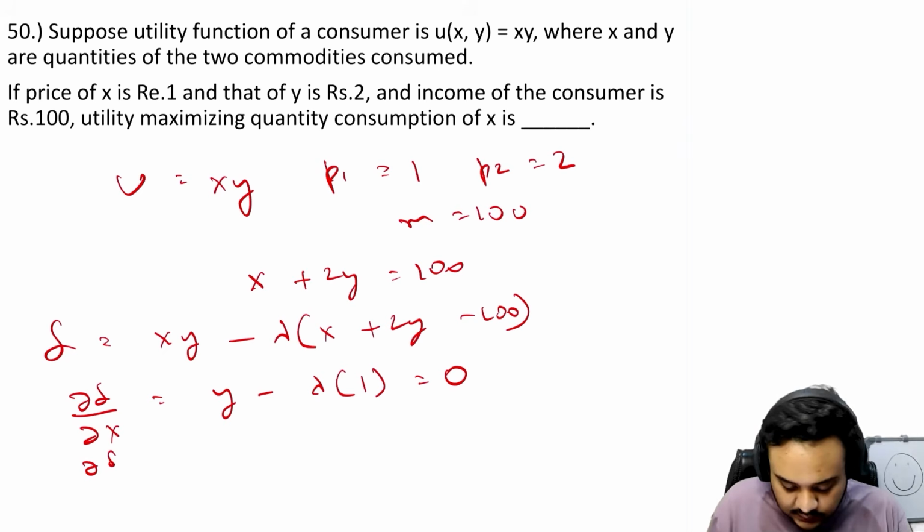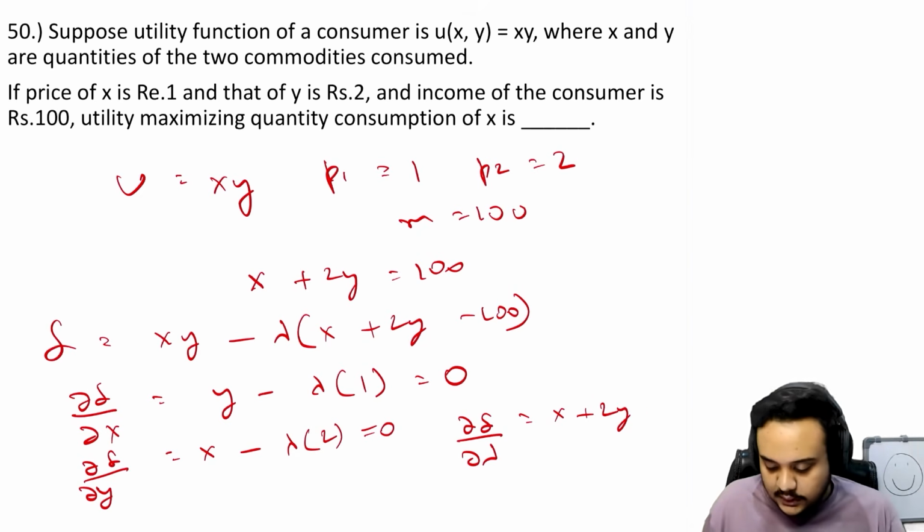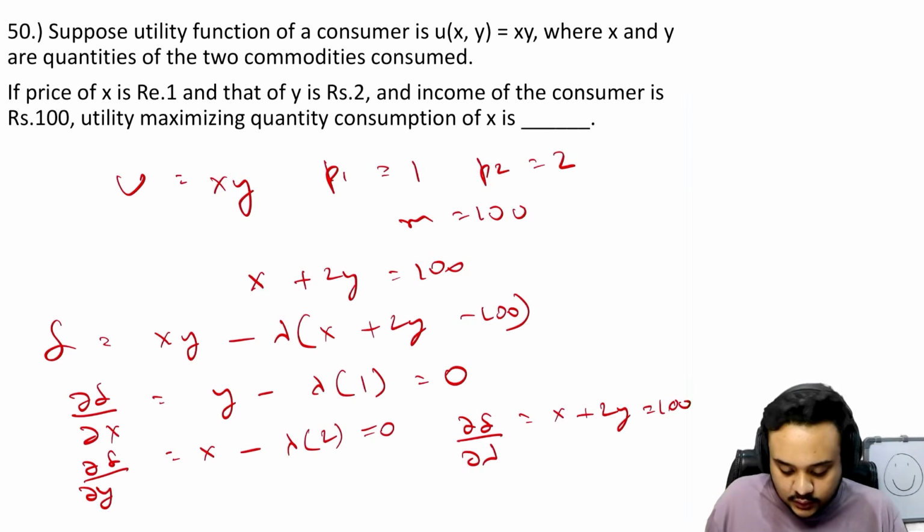Then with respect to y, you get x minus 2 lambda is equal to 0. Then with respect to lambda itself, x plus 2y is equal to 100, which is nothing but the budget equation.